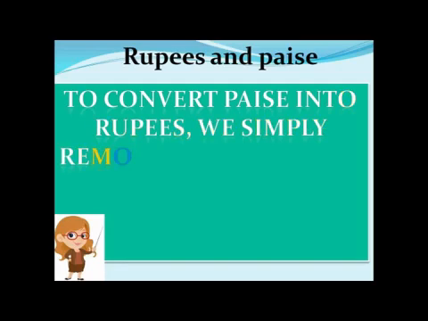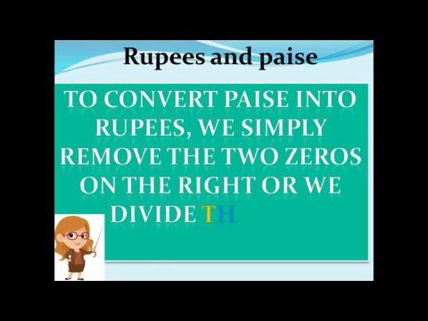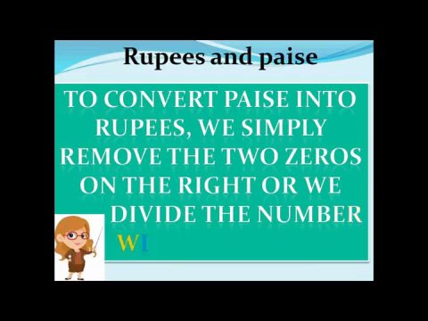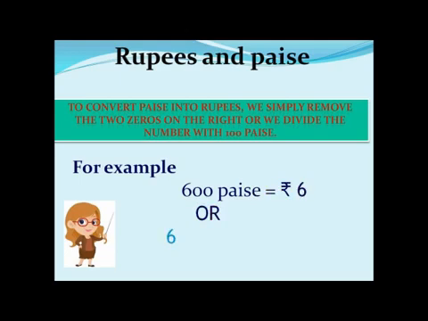Now to convert pies into rupees, we simply remove the 2 zeros on the right side, or we divide the number by 100 pies. Let's do it. For example, we have 600 pies. Now how to change it into rupees? Simply we divide it by 100 and we get rupees 6, or we can remove 2 zeros from the right side.